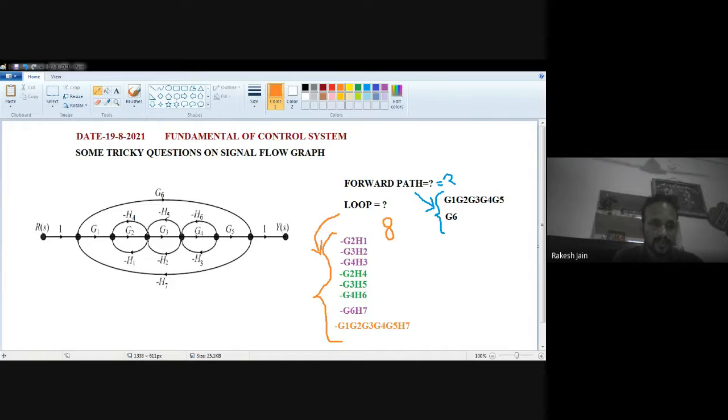Now we have to see that all of these three questions are tricky, because we have to find the answer directly. How many forward paths, 2, 3, 5, 7 like this, how many loops, 4, 7, 5, 9 like this, and you have to solve that question very quickly, because in competition exams, government exams, PSUs, GATE exams, there are a total of 100 questions. You have to solve those questions in 2 hours or 3 hours.